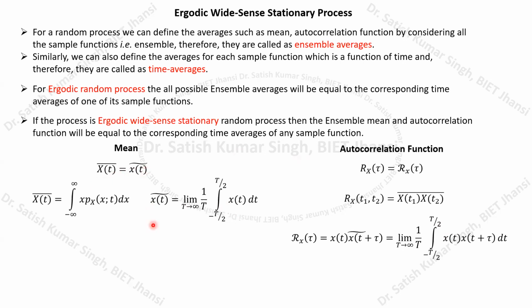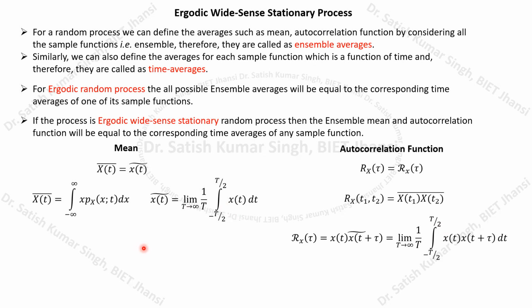This is the beauty of an ergodic random process that you must remember. So if it is known that the random process is ergodic, and you have one sample function, then any average value you calculate will be directly equal to its ensemble average. And in that case you don't require a huge number of sample functions. That is the very important point of an ergodic random process.